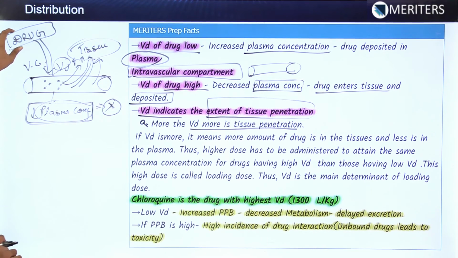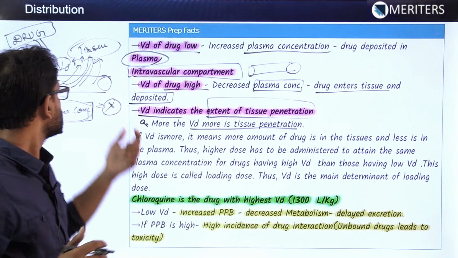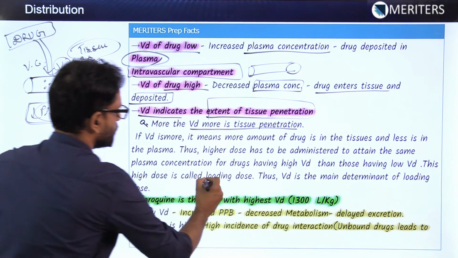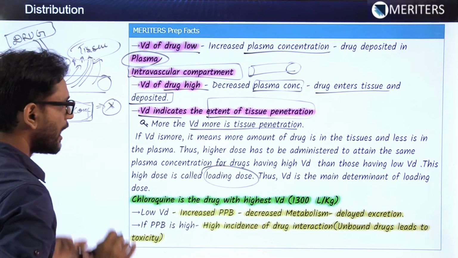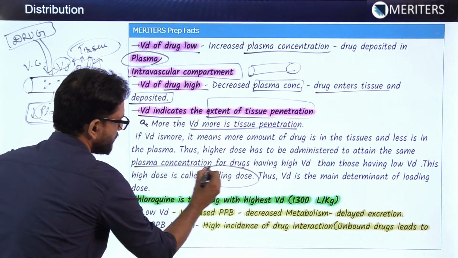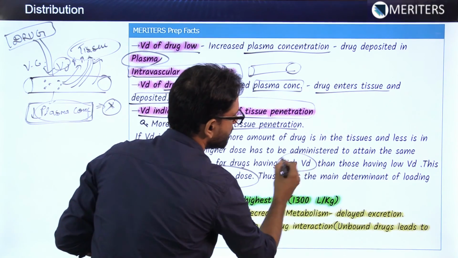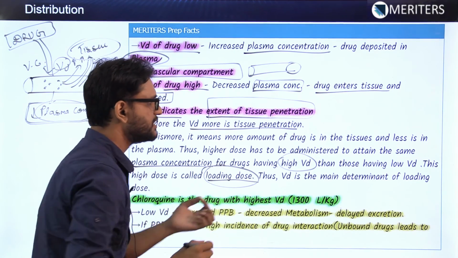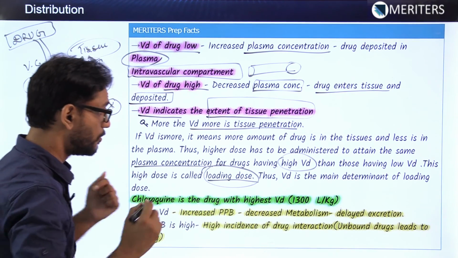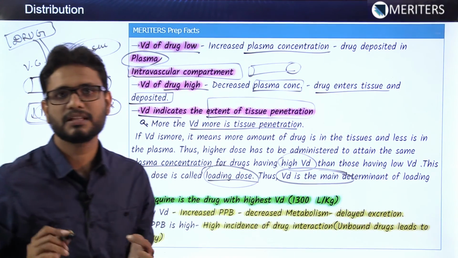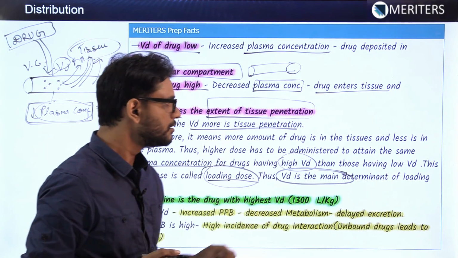So this dose which we are giving in a load form, in a too much amount, is particularly known as loading dose. So what is loading dose? This is the higher dose which has to be administered to attain the same plasma concentration for drugs having high VD than those having low VD. Thus VD is the main determinant of the loading dose. So a question can be asked, which determines the loading dose? VD will be determining the loading dose.